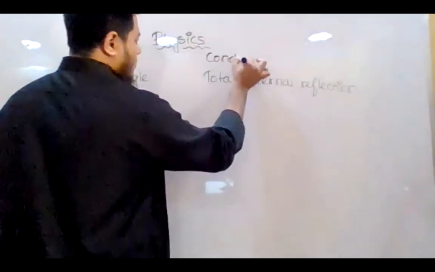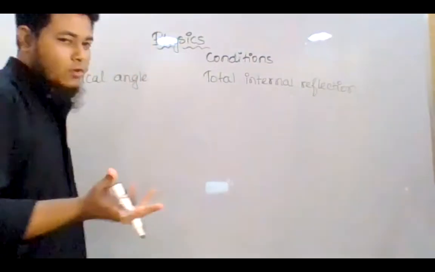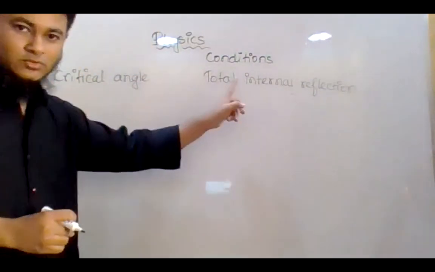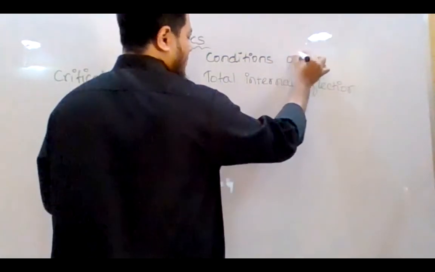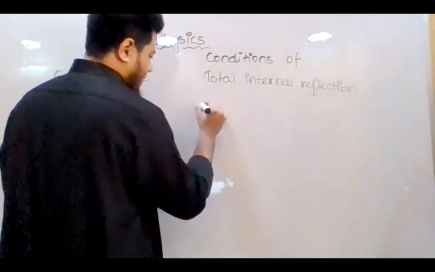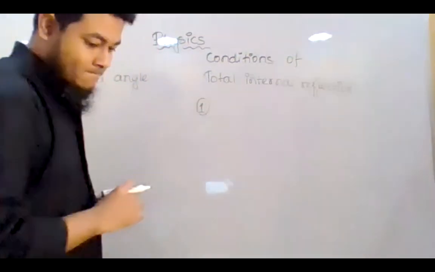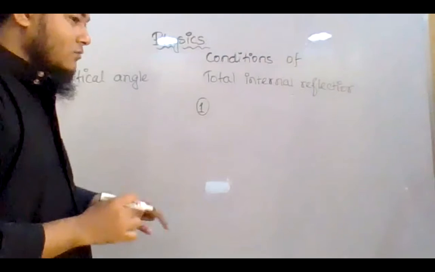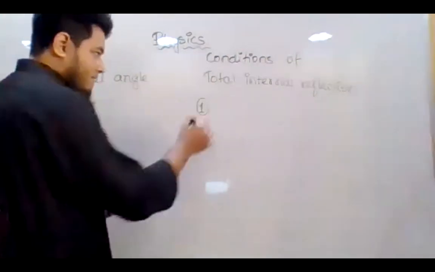Sir, to get what, critical angle? No, total internal reflection. The incident angle should be greater than the critical angle. Yeah, that is the second one. But what is the first one?